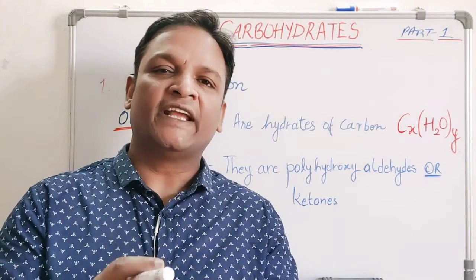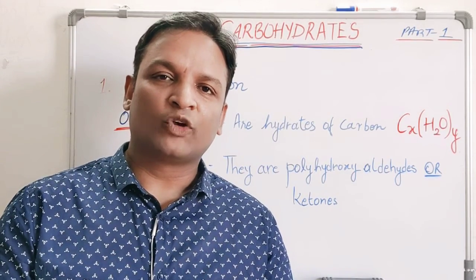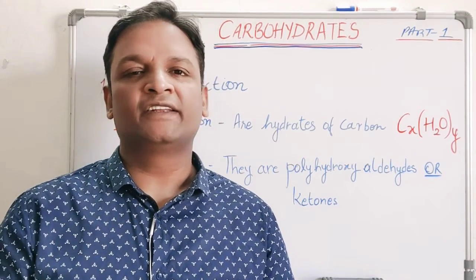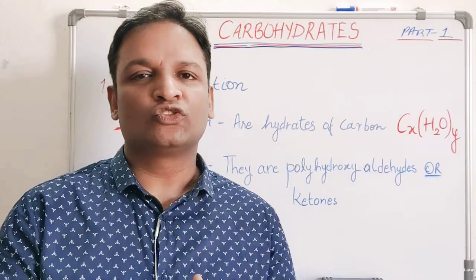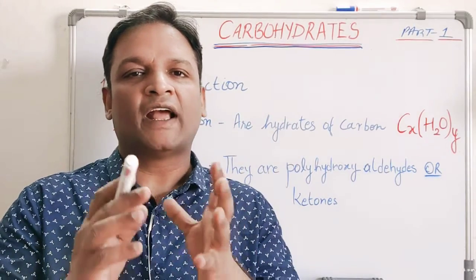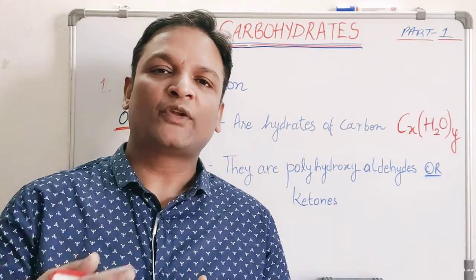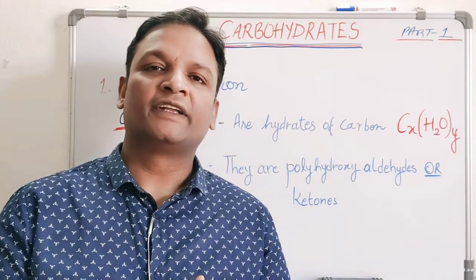You just think of DNA. Our hereditary molecule is DNA. DNA is made up of deoxyribose nucleic acid. You just think of RNA, ribose nucleic acid. The ribose and deoxyribose are the sugar part. I'm just trying to explain the importance of the sugar part, the carbohydrate part.